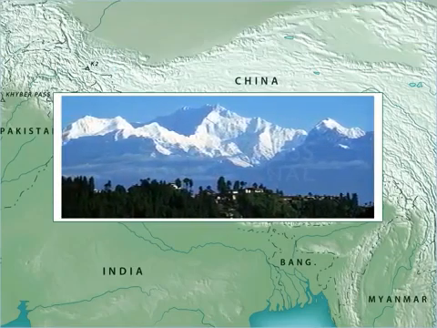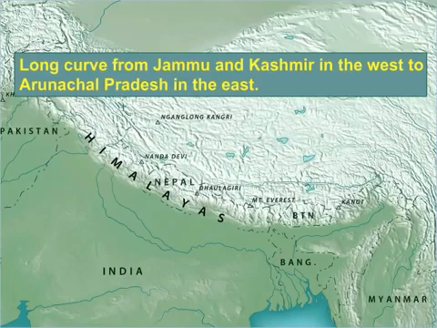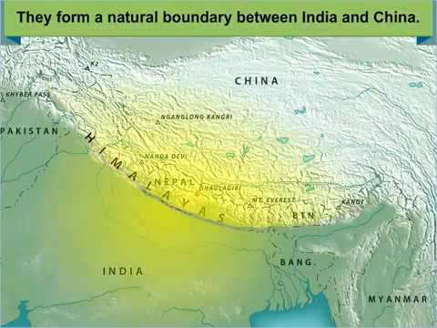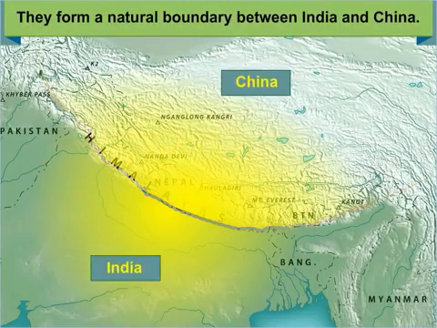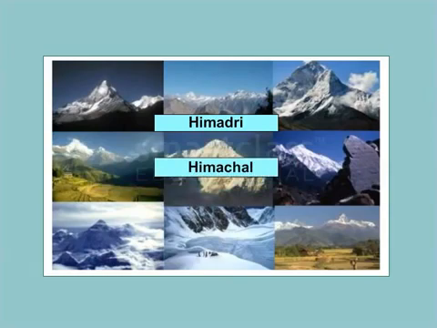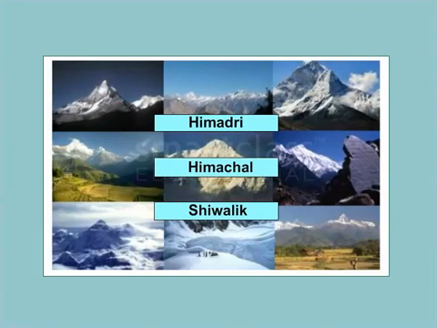The Himalayas stretch in a long curve from Jammu and Kashmir in the west to Arunachal Pradesh in the east. The east-west extent is 2,500 kilometers and the width varies from 450 kilometers in Kashmir to 160 kilometers in the northeast. They form a natural boundary between India and China. Himadri, Greater Himalayas, Himachal, Middle or Lesser Himalayas, and Shivalik, Lower Himalayas.